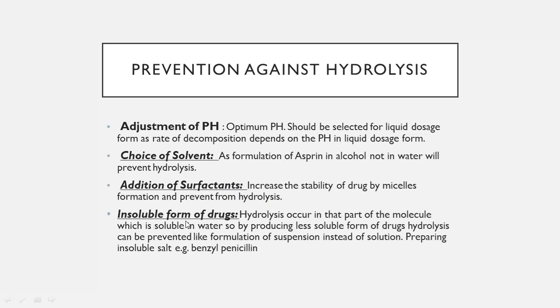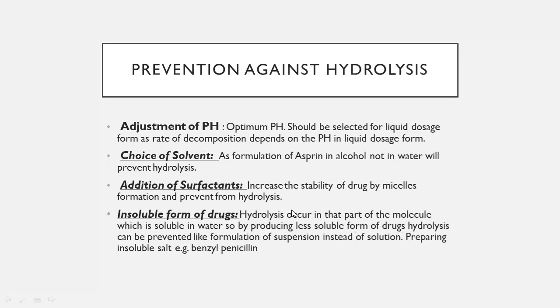Next, insoluble forms of drugs. Hydrolysis occurs in that part of the molecule which is soluble in water. So by producing less soluble forms of drugs, hydrolysis can be prevented, like formulation of a suspension. In a solution the drug is completely soluble, while in a suspension the drugs are not completely soluble.